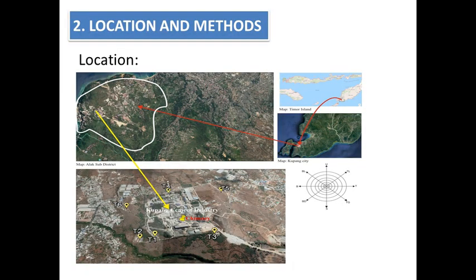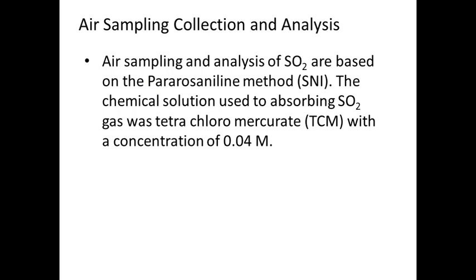The study was at Kupang Cement Plant in Alak District, Kupang City, East Nusa Tenggara. The sampling of ambient air was carried out at 6 sample points around Kupang Cement Plant, starting from a distance of 300 meters to a distance of 700 meters from the chimney. Air sampling and analysis of sulfur dioxide are based on the pararosaniline method. The chemical solution used to absorb sulfur dioxide gas was tetrachloromercurate with a concentration of 0.04 molar.